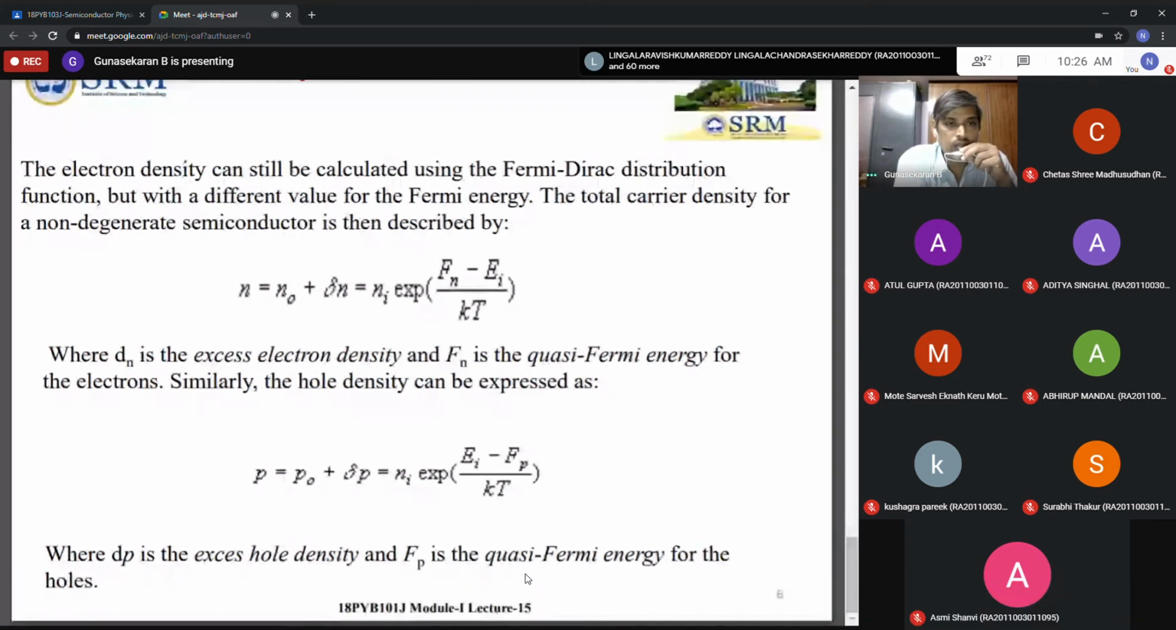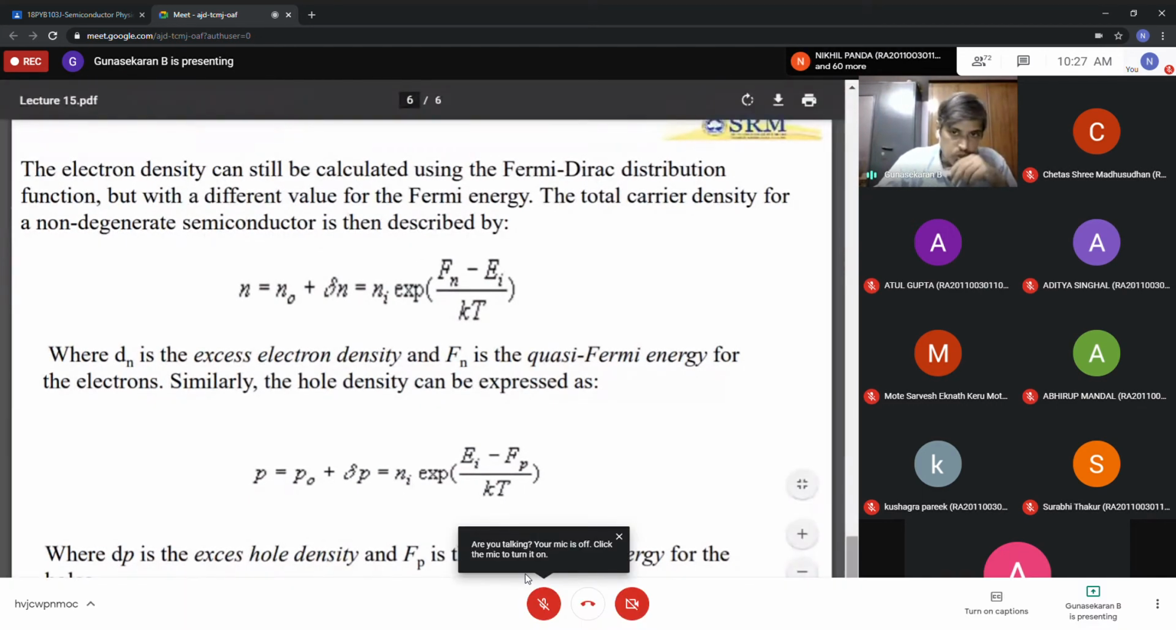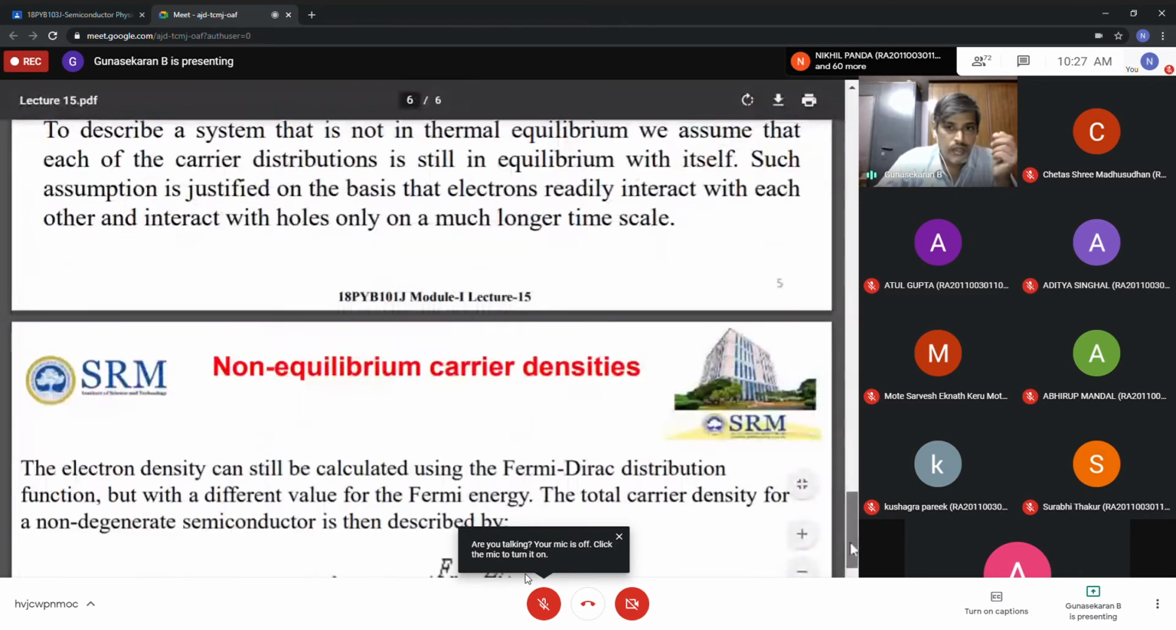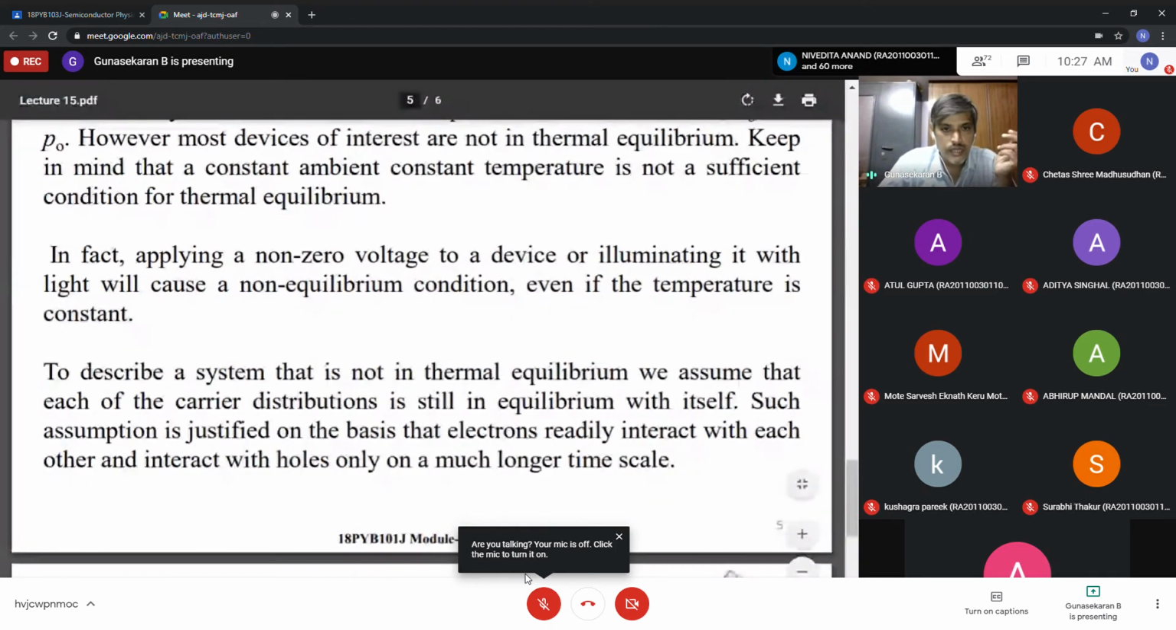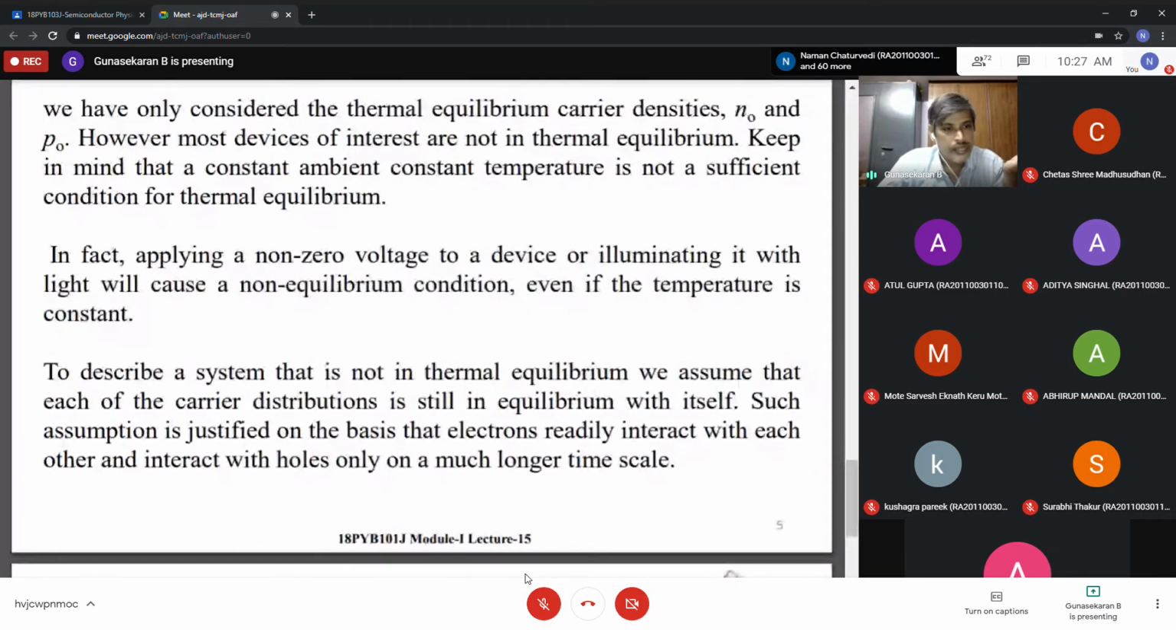Say yes or no more. Sir, what is a non-degenerate semiconductor? See, that is the non-thermal equilibrium condition. It is not possible to maintain thermal equilibrium, because the ambient temperature is not easy to keep constant over a long duration. That is the reason we are telling here. Applying a non-zero voltage to the device or exposure to light definitely makes a non-equilibrium condition arise. That condition you say is the non-degenerate state.